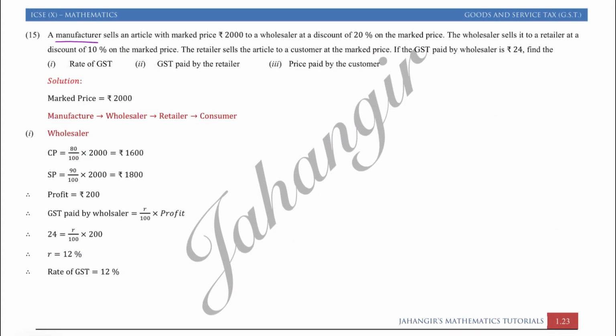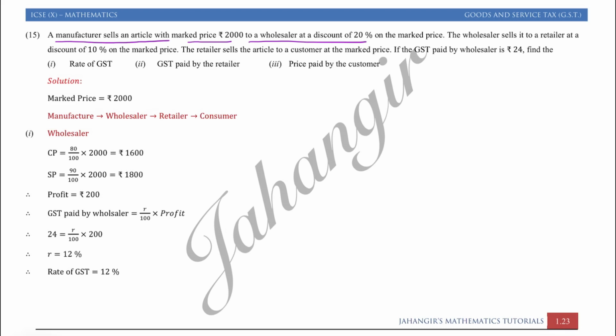The manufacturer sells an article with a mark price of rupees 2000 to the wholesaler at a discount of 20% on the mark price. The wholesaler sells it to the retailer at a discount of 10% on the mark price. The retailer sells the article to a customer at the mark price.